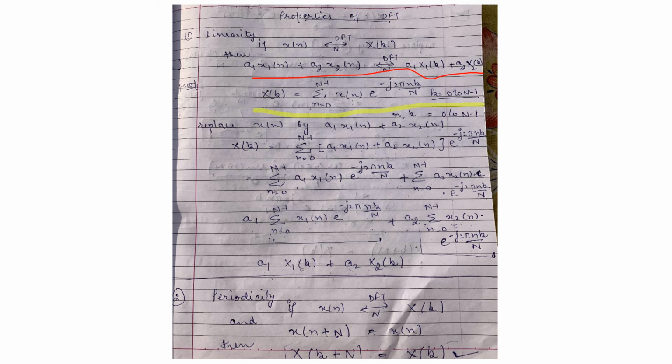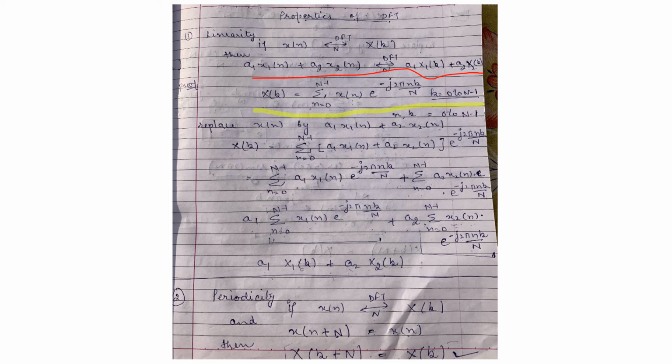It will become a1 summation n from 0 to capital N minus 1, x1(n) multiplied by e raised to power minus j 2 pi nk upon N, plus in this summation take a2 common, and this becomes summation n from 0 to N minus 1, x2(n) into e raised to power minus j 2 pi nk upon N.